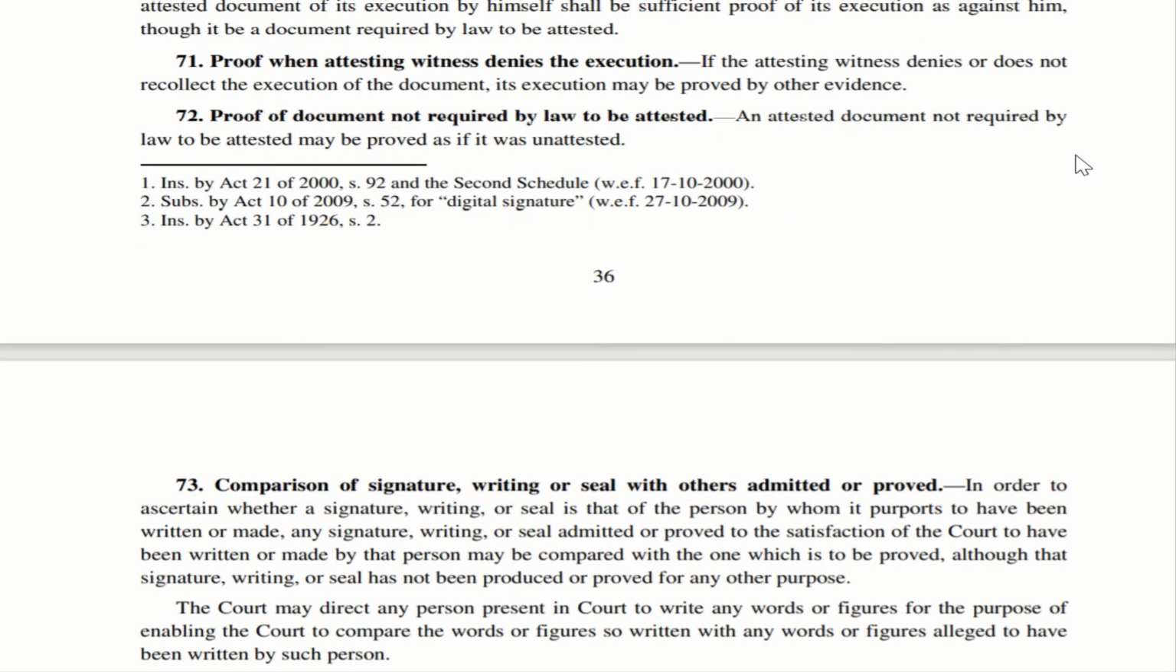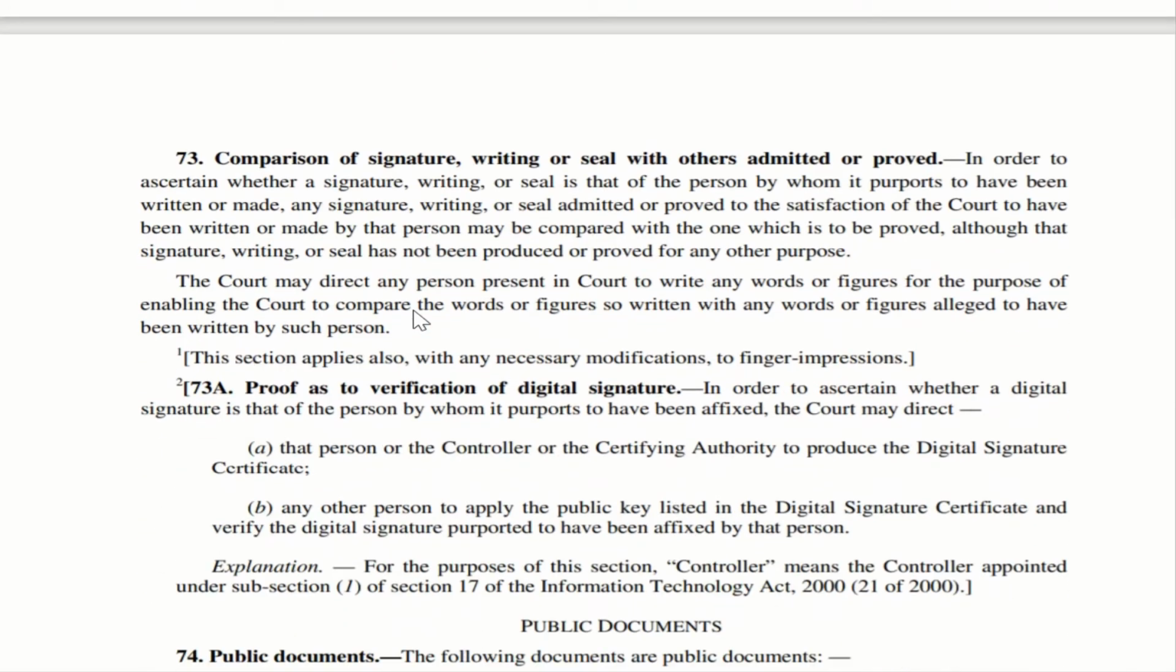Now, let us move to section 72. Proof of document not required by law to be attested. So imagine a document which is attested, but law does not require the document to be attested. So in case that document is brought before the court, it may be proved as if it was unattested. Let us move to section 73.